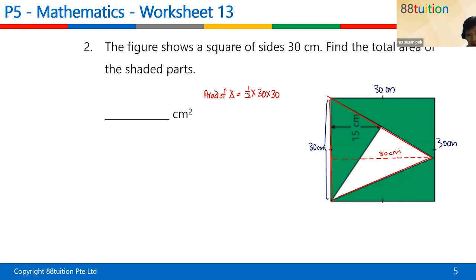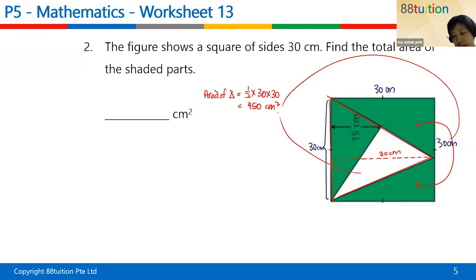Okay. What is the answer for this? Half times 30 times 30. Wow, so fast. Phone gave me the answer already. 450 cm square is meant for this thing here, the red one. So can I say the green ones added together is also 450? They are of the same triangle, right?